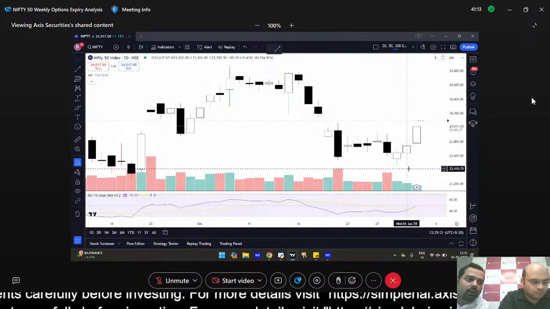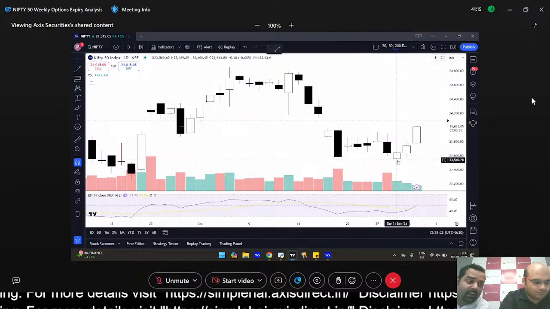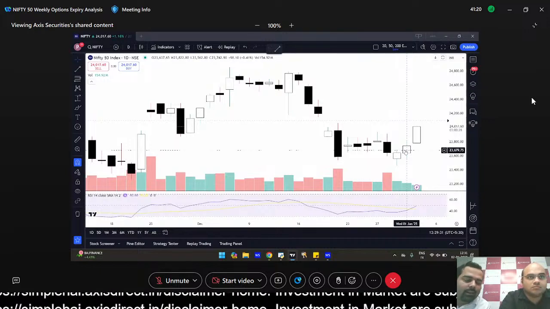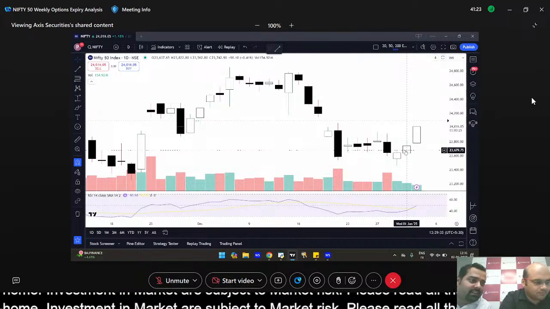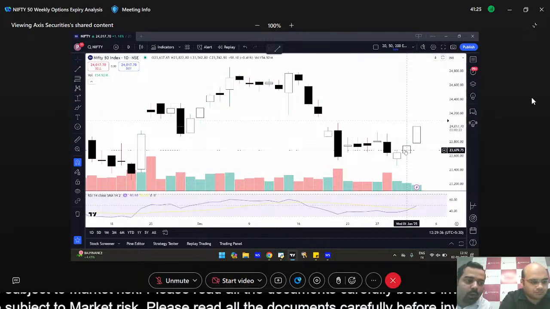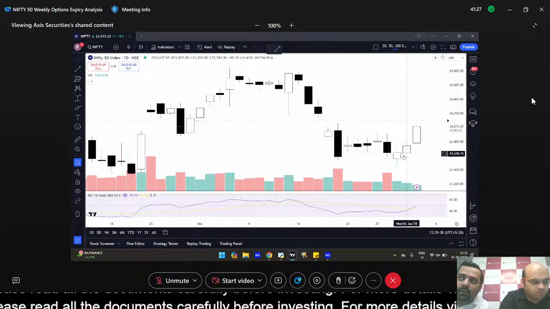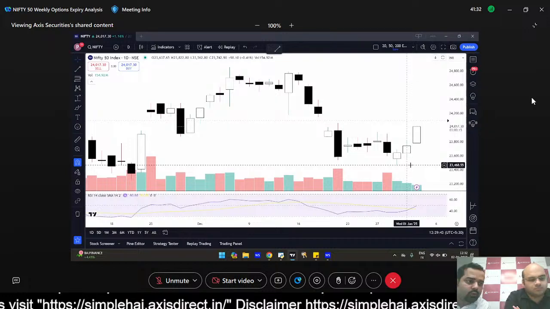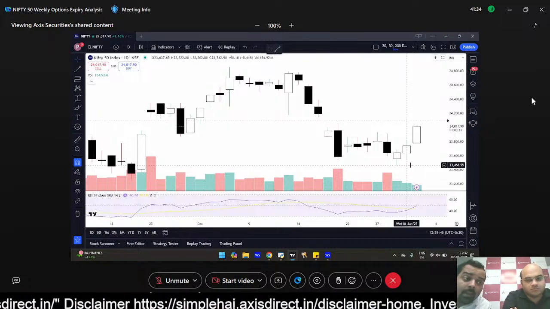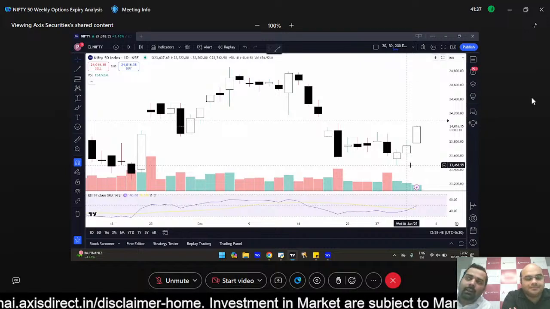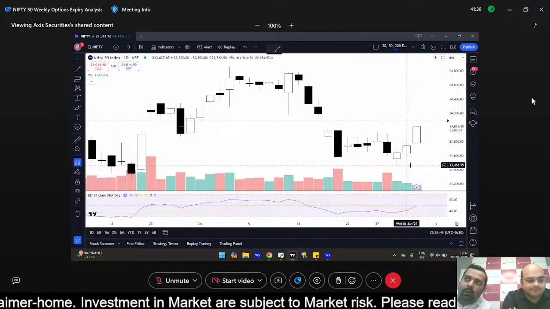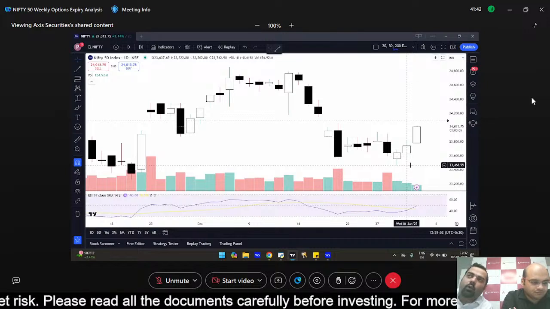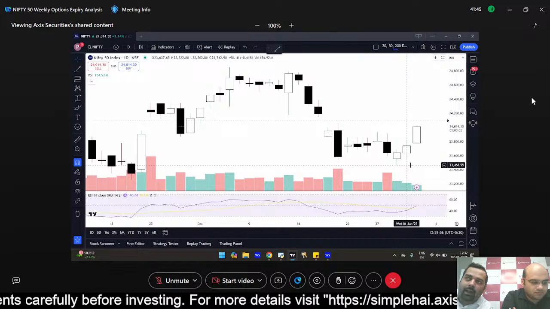So I've taken the future of this 24,000 and simultaneously I've taken the put of this 23,800. Now on the put side, on the next day, if you can see the candle that formed, 23,800 got breached at that time and the market came down to 23,400. But you have to analyze how much risk you will be able to take and how much profit percentage you are looking out for, because you never know how the market will perform after this, maybe the next day, or how the market will open.